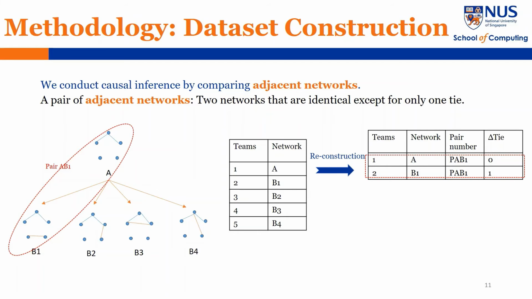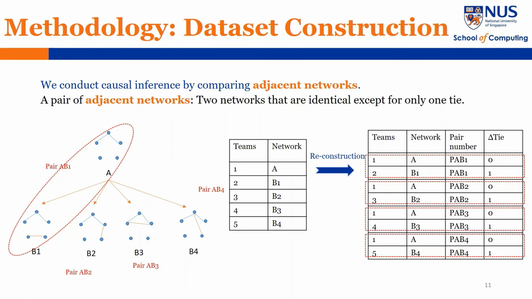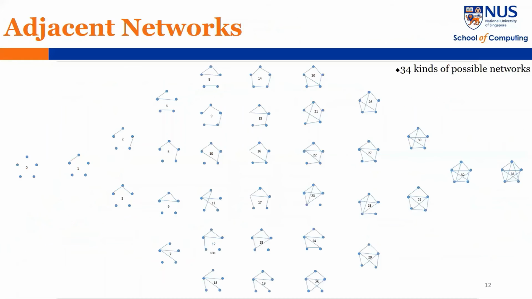Then delta type for network A is 0 and delta type for network B1 is 1 because network B1 has one more type. Team 1 is in the control group and team 2 is in the treatment group. We repeat the process for pair AB2, AB3, and AB4. Finally, we combine all pairs of adjacent networks to construct our dataset. As shown in this table, network A belongs to 4 pairs. Thus, team 1 duplicates for 4 types.